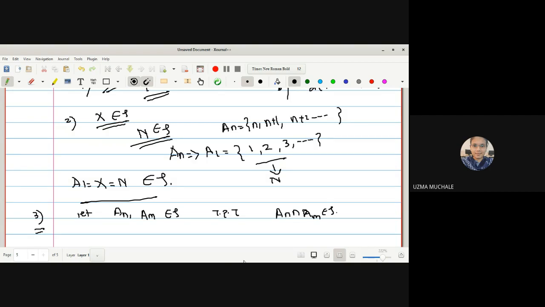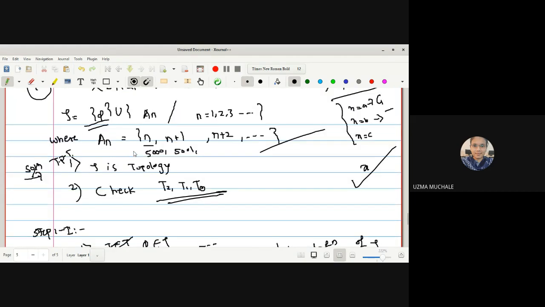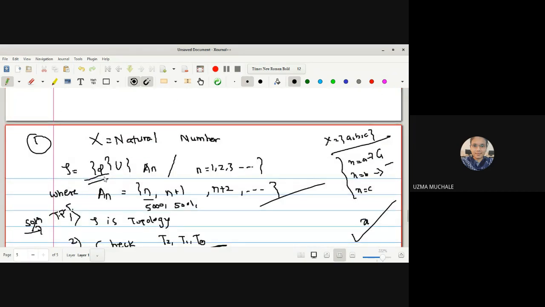Okay, what do we have to do? First, we have to take two different open sets and then prove that their intersection is also a member of τ. Now, first let us see how the members of τ look. You can see here how the topology is defined. It is either the empty set or it is in the form of An, where n can be any number. So the set may start with 1, 2, 3, 4, 5 like this.